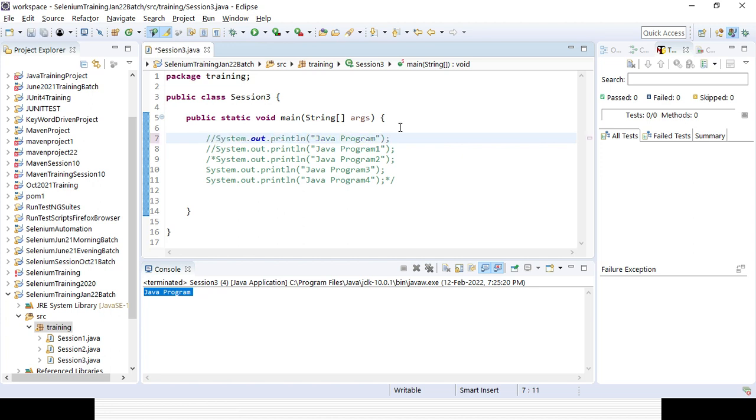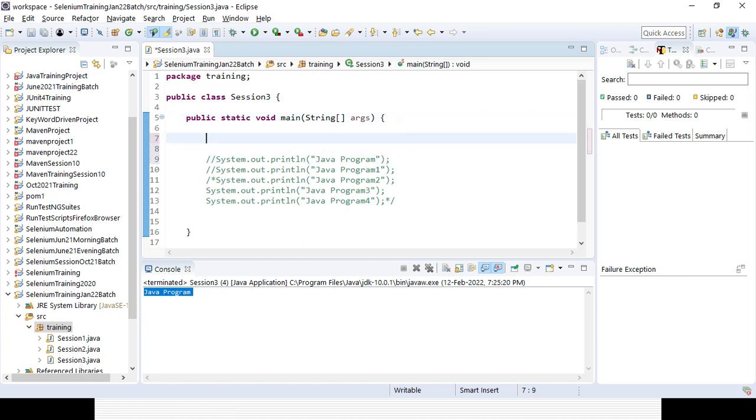Then how, what is the data type? Suppose that is the syntax. Suppose you want to declare some variable in Java. That is the variable, which will hold some value. But the data type defines what type of data you want to store. So this is the way.